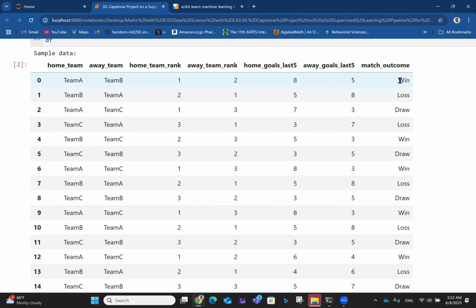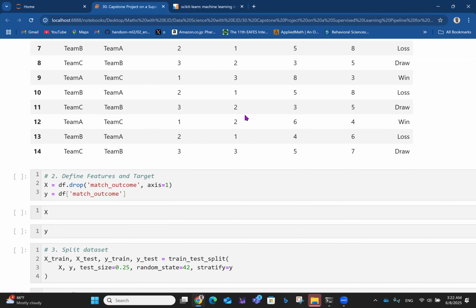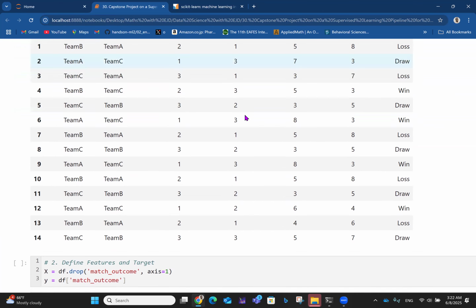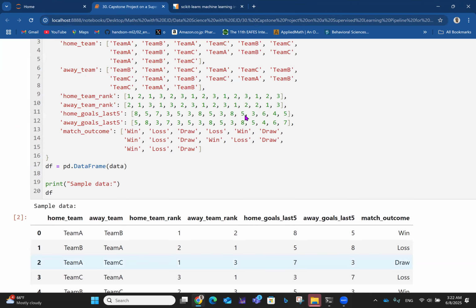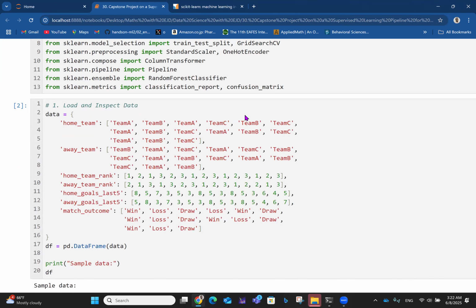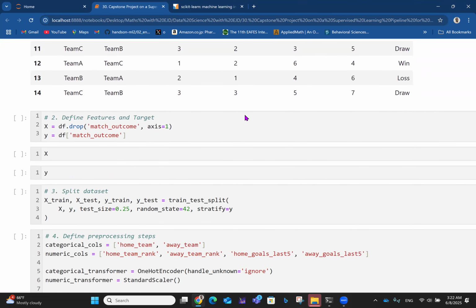Team B and team A also met at some point, and team B actually lost in this situation. So it's like when Team A played Team B at their home, they won. When they went to play at Team B's home, Team A lost. So you have 15 records like this. You could also upload a JSON, CSV, or Excel file, as we've been doing, starting from data analysis.